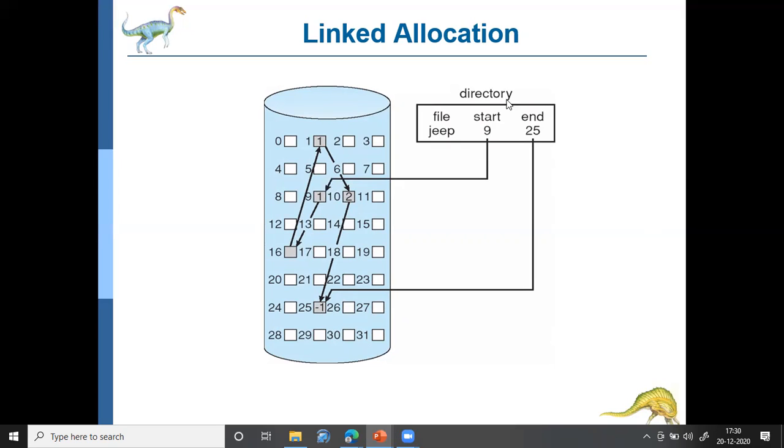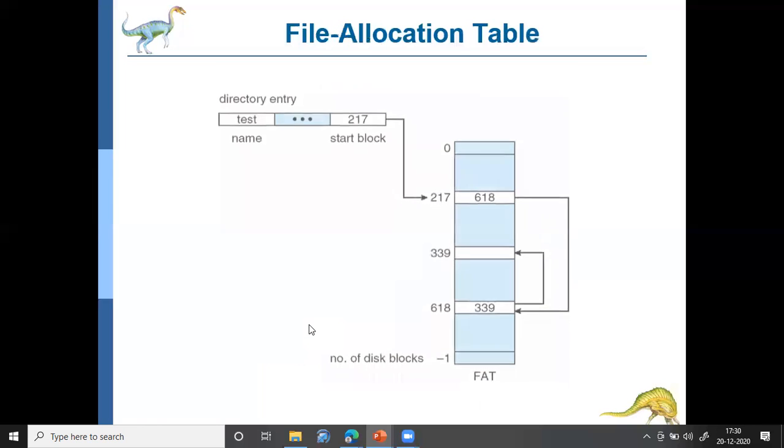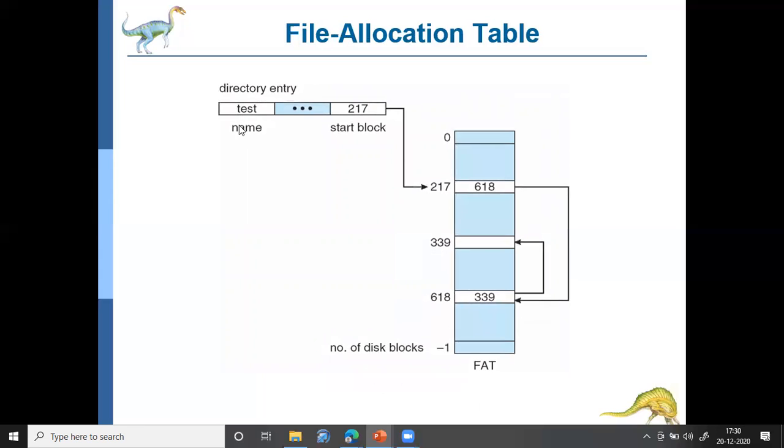This directory structure can be further simplified. You need not maintain an end pointer. Only a starting pointer is enough, because the ending location will have an EOF representation as -1 or something. Okay, so that is what I mentioned here. So the directory structure contains only the file name and the starting block.